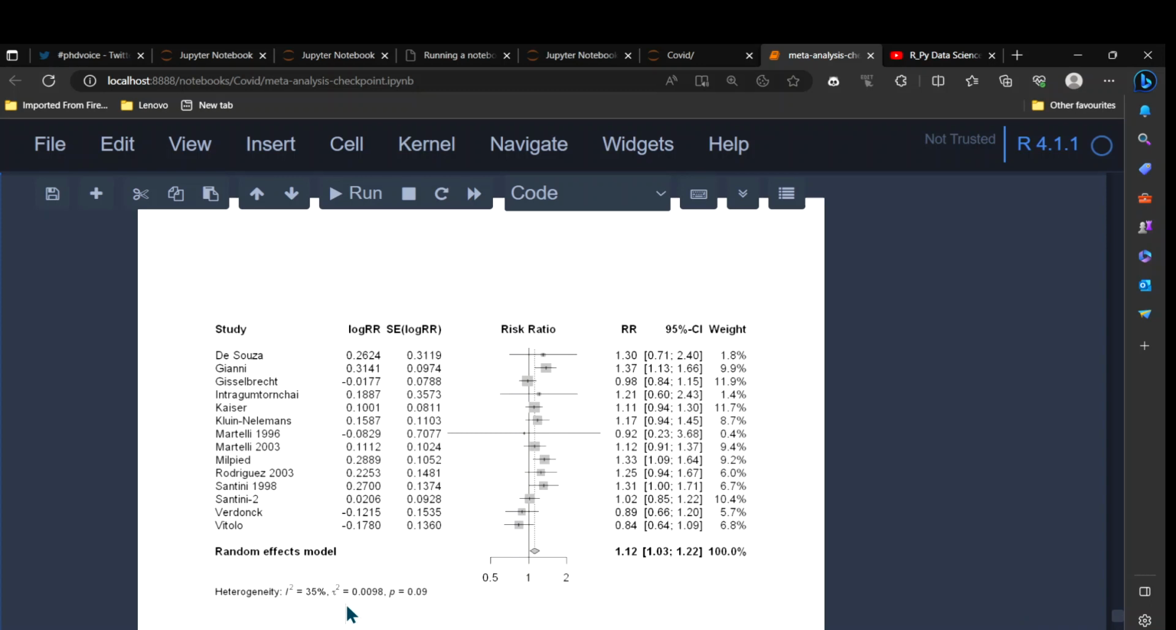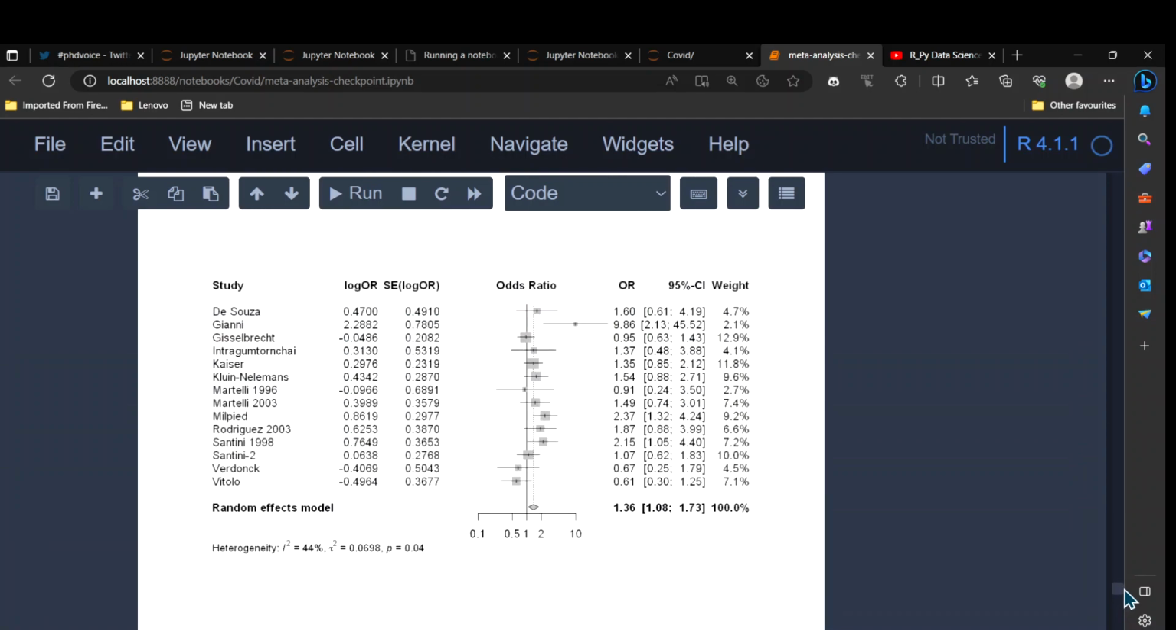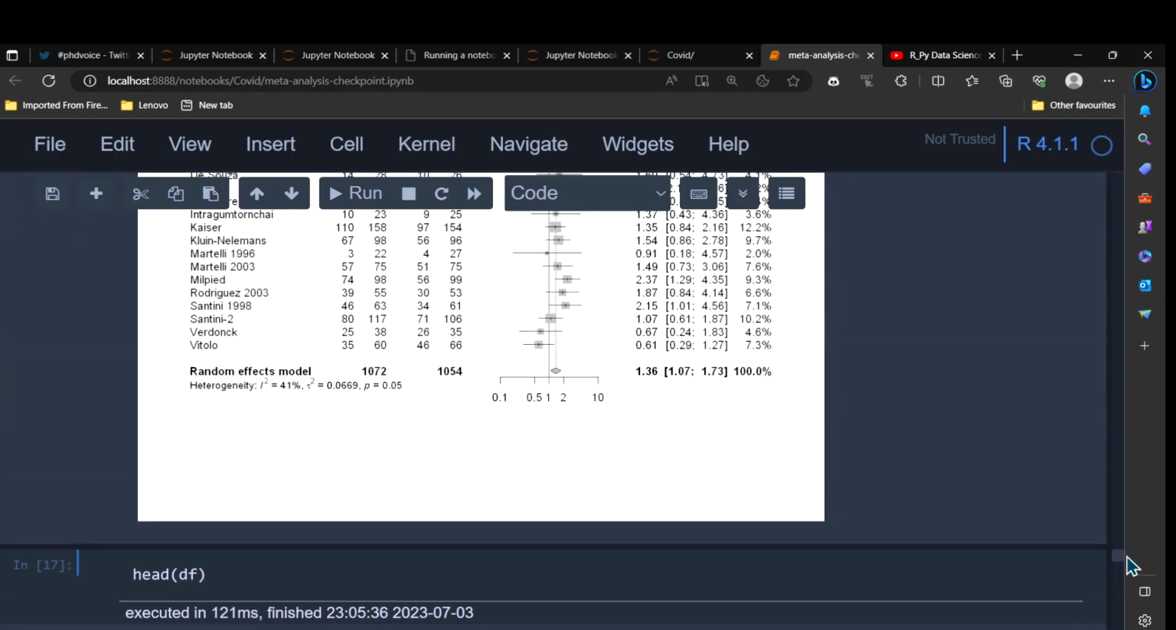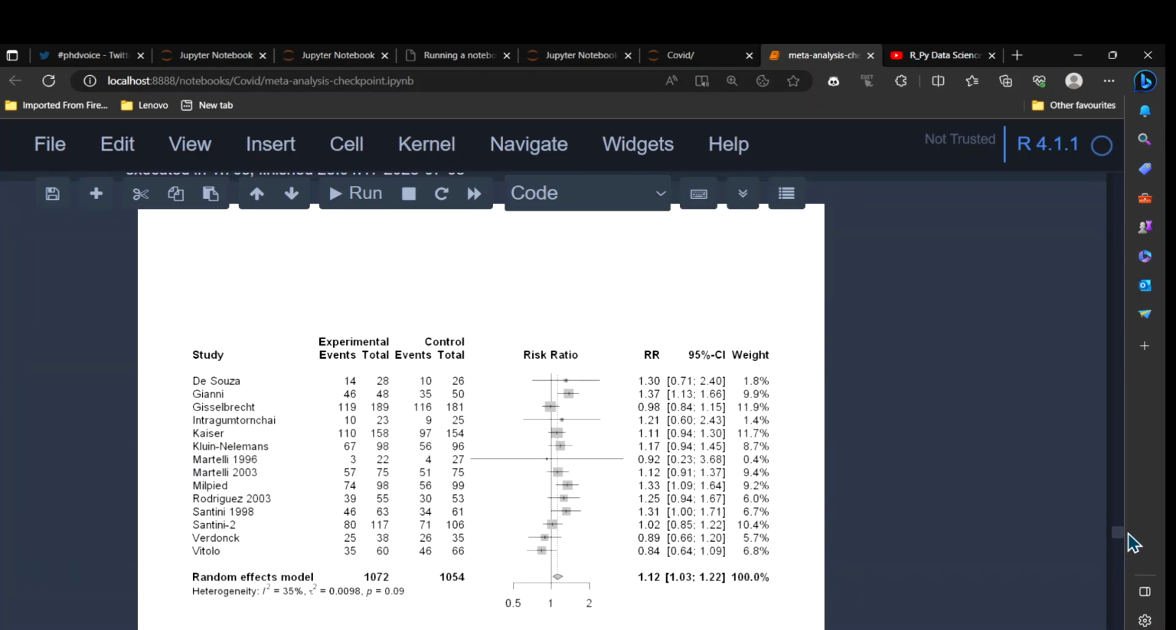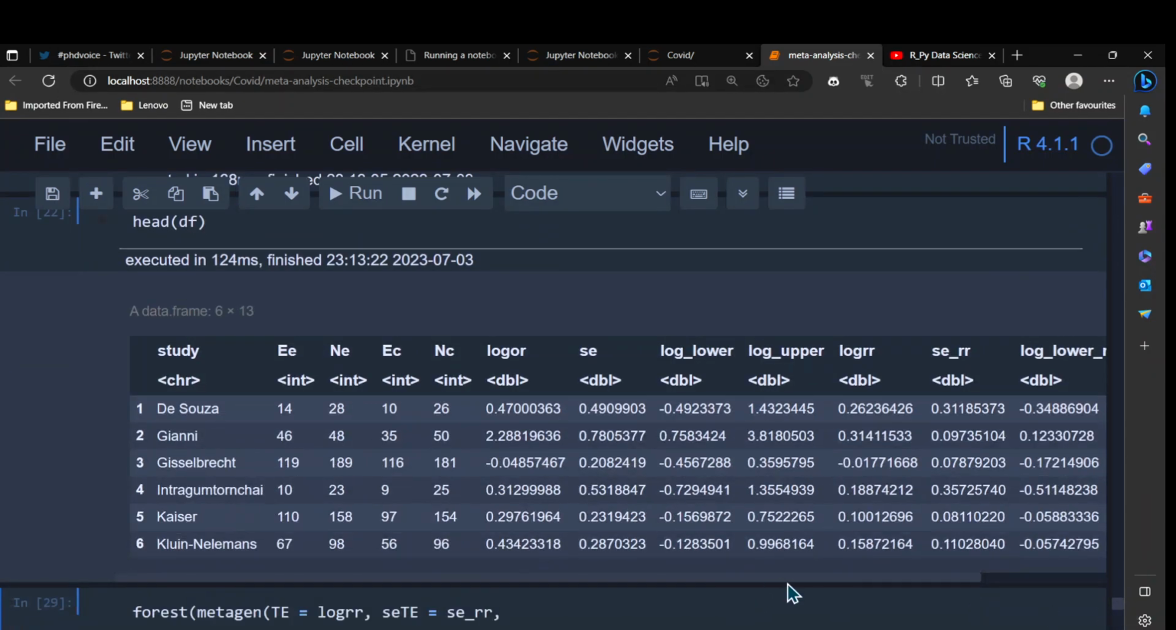So now you can see the pooled risk ratio of the random effects model using the metagen function. That means 1.1, with a confidence interval of 1.03 to 1.22, and I square is 35%, which is exactly similar to what we did using the metabin function. Using the metabin, if you remember, we have done it here. So down here we have 1.03 to 1.22, and here we have 35%, and tau square is really low also. Yeah, so these values are identical.